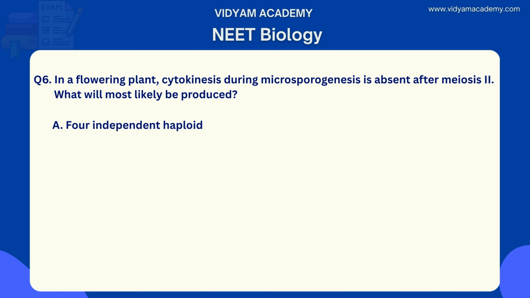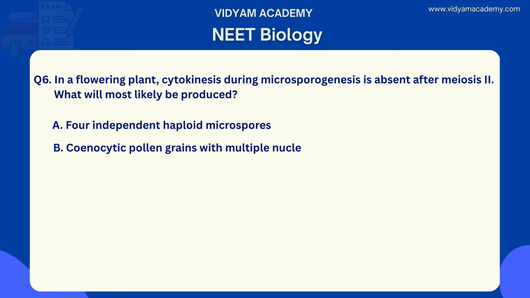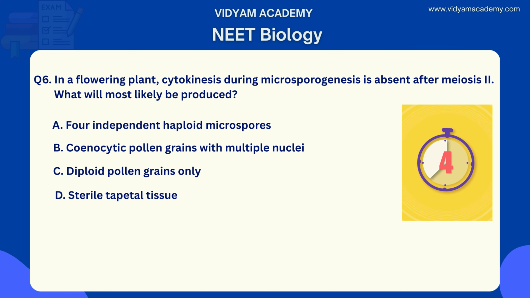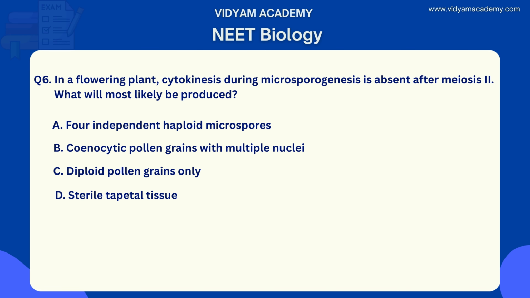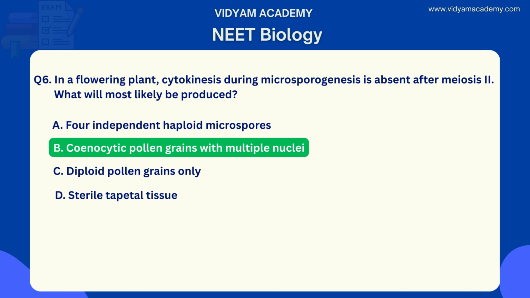Option A, four independent haploid microspores. Option B, coenocytic pollen grains with multiple nuclei. Option C, diploid pollen grains only. Option D, sterile tapetal tissue. What is the right answer for this question? Your time starts now. The correct answer is option B, coenocytic pollen grains with multiple nuclei.